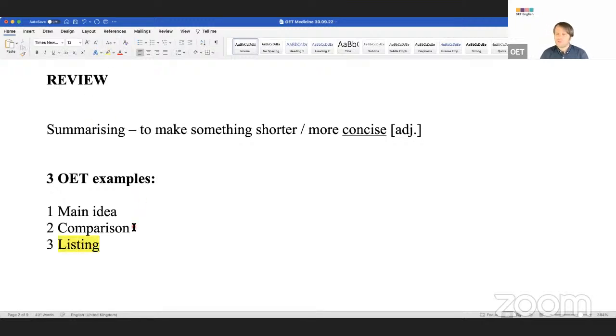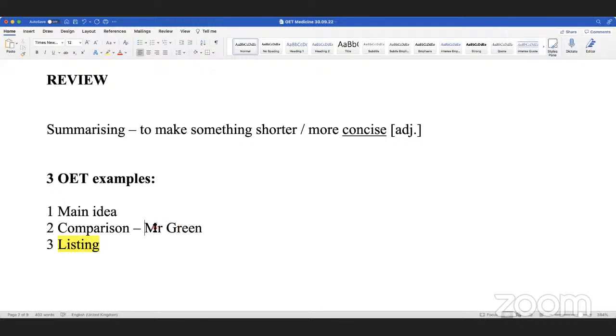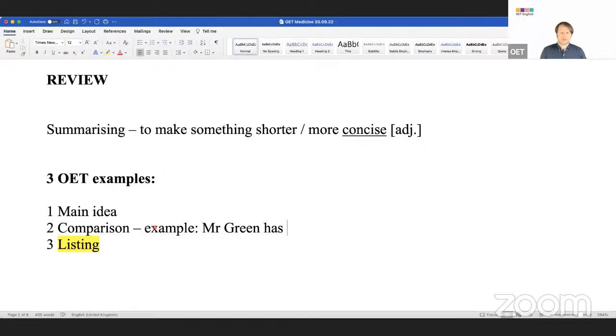But what is comparison? Do you remember my example from yesterday? If first a patient has one problem, and then the other day it has worsened. If there are many visits, you don't have to repeat.